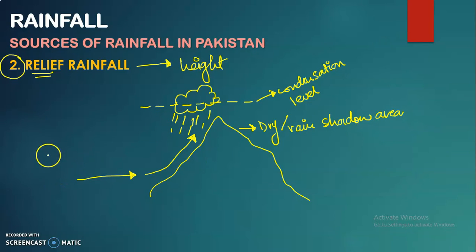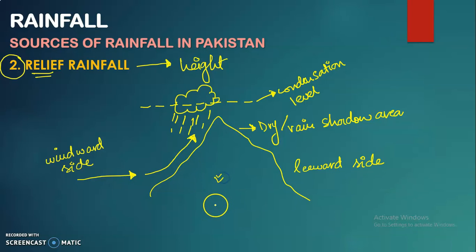Just because the wind is coming from this side, this one is also called the windward side, and this one would be called the leeward side. Now this is related with the altitude areas of Pakistan, which are the ones receiving the relief rainfall, because they have the highlands or the relief such as mountains, peaks or ridges. So they are the ones which receive the relief rainfall.